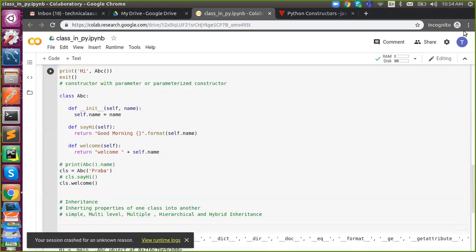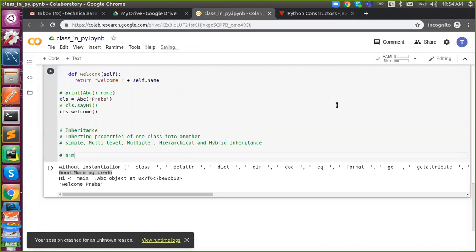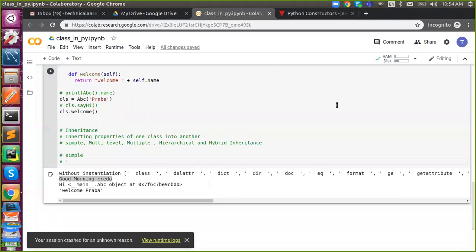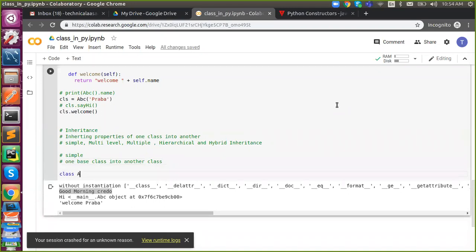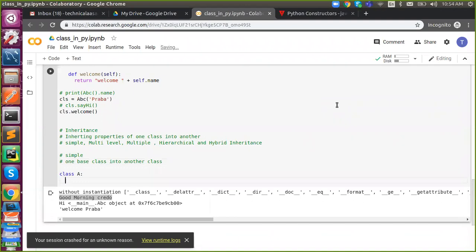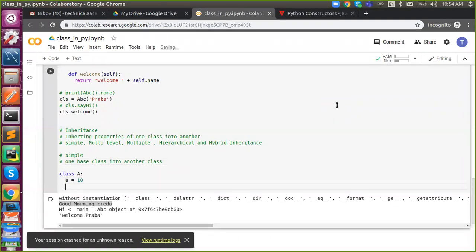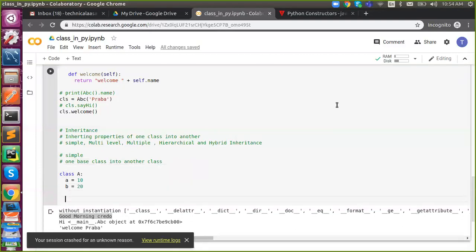We'll go with simple. What is simple? Simple inheritance is nothing but deriving properties of one base class into another class, that is the derived class. It is called derived because it is going to derive properties of one class into another. So one is a base, and deriving from one base into another class is called simple inheritance. It will look like this. Class A, I'm going to define A is equal to 10, B is equal to 20, and here I made something.